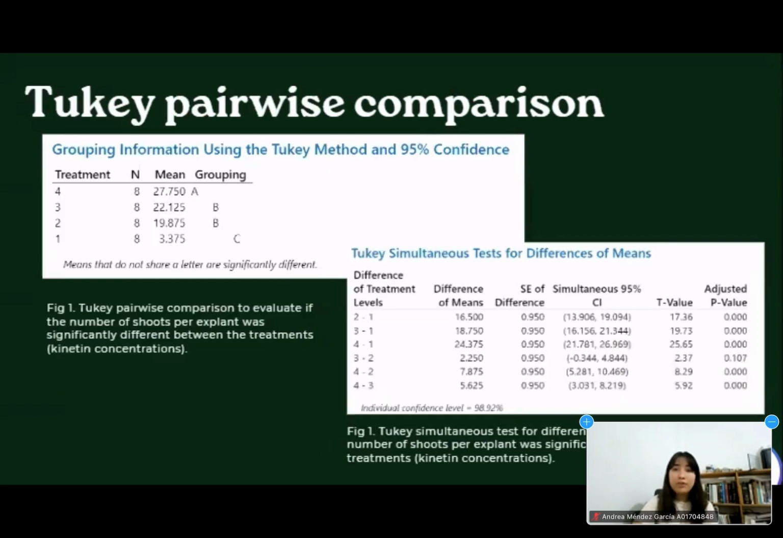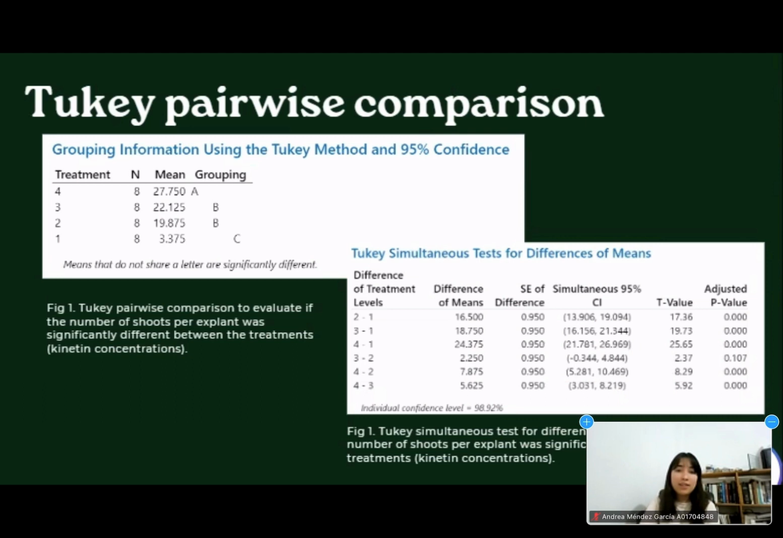In order to evaluate which of the levels was or were different from the others, the Tukey pairwise comparison was performed. From it, we could say that the kinetin concentration of 0 had a significant difference on the mean of shoots per explant in relation with the 4.7 and the 9.4 micromolar concentrations, which were treatment 2 and 3, which were not significantly different between them, and with the mean corresponding to the 37.6 micromolar kinetin concentration.